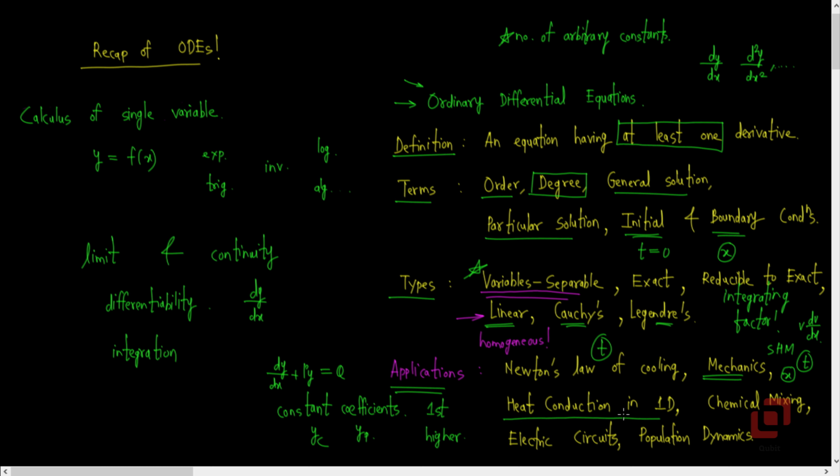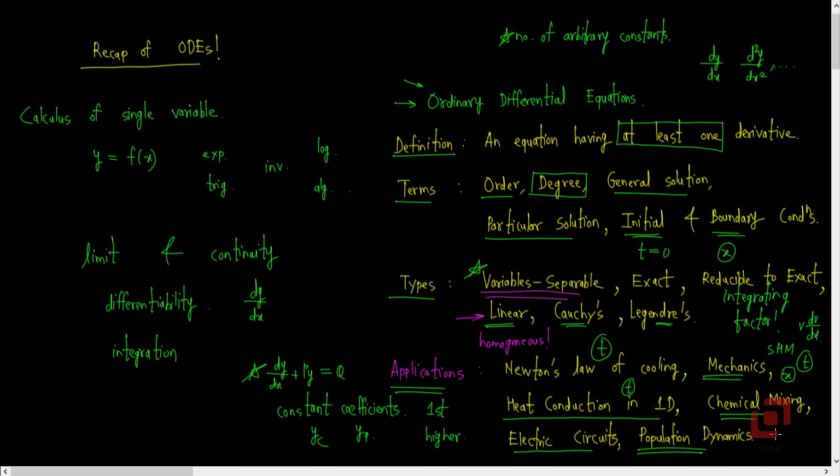In the course on partial differential equations, we are going to generalize this, and we are going to introduce 2 as well as 3-dimensional heat conduction equation, as well as the temporal variable t in the heat conduction. We have also seen chemical mixing problems based on this differential equation. We studied the electric circuits involving the resistors, the capacitors and the inductances connected in series. We have also seen population dynamics applications of differential equations such as the predator-prey model, the radioactive decay and growth of bacteria.